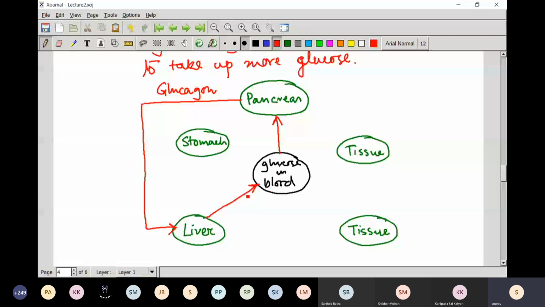Similarly, whenever the blood glucose level goes up, the pancreas secretes insulin,